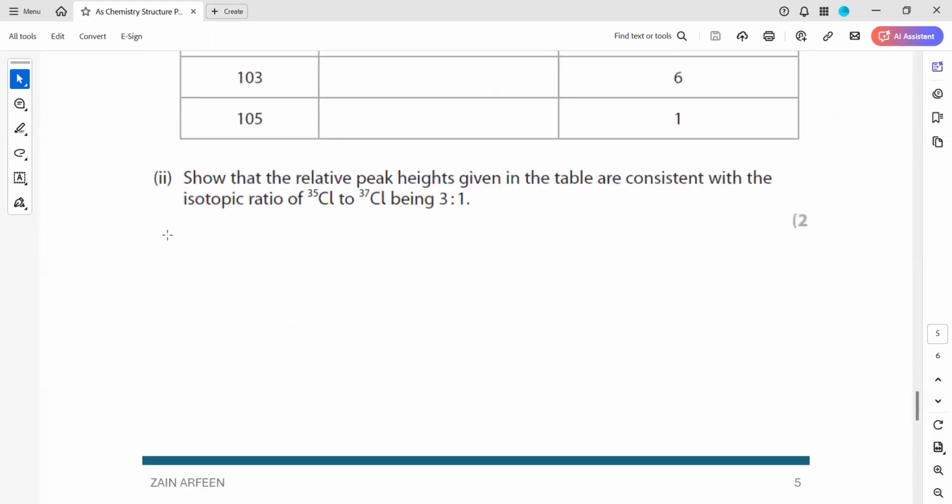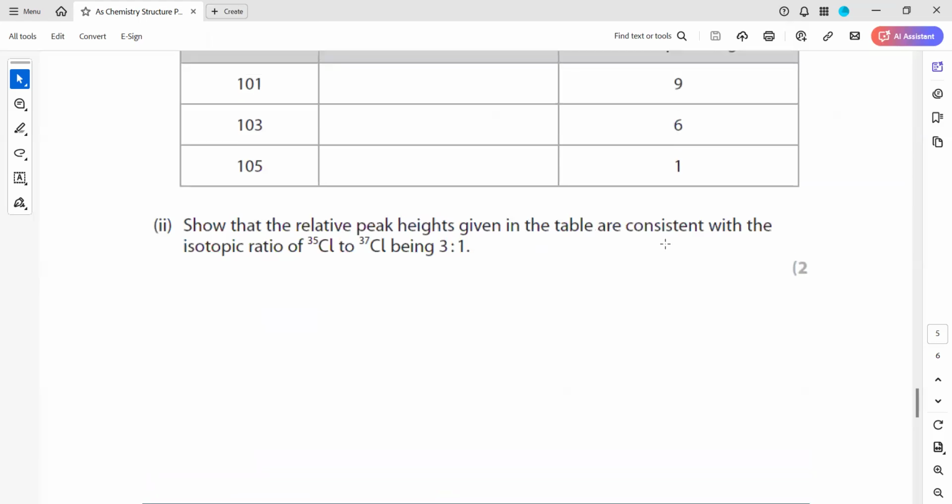Then to show that the relative peak heights in the table are consistent with the isotope ratio being 3:1, how can we show that? You just have to use a ratio. As we know, chlorine 35 is 75% and chlorine 37 is 25%. So if you take 101, both of them are 35, as we mentioned earlier, and 35 has a fraction of 3 by 4. So this will be 3 by 4.